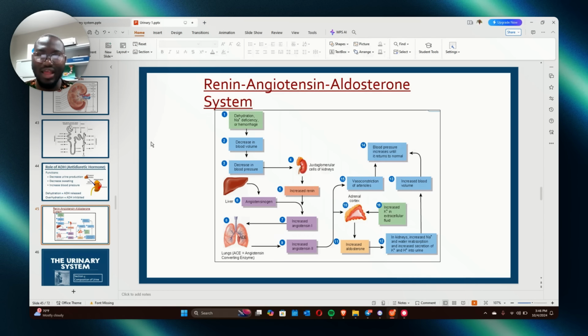Also, know that this is the hormonal system of modulating the blood pressure and volume. The other mechanism is the one we discussed, which is the nervous system, the sympathetic and parasympathetic. Another one is the myogenic mechanism under the feedback loop. When you're talking about myogenic, you're talking about the smooth muscle, the tendency of smooth muscle to contract when stretched. This contraction of the smooth muscle helps to constrict the afferent. This is the myogenic mechanism. Remember, we have renal autoregulation, we have the myogenic mechanism, we have tubuloglomerular feedback, we have the sympathetic control, we have the renin angiotensin aldosterone system.